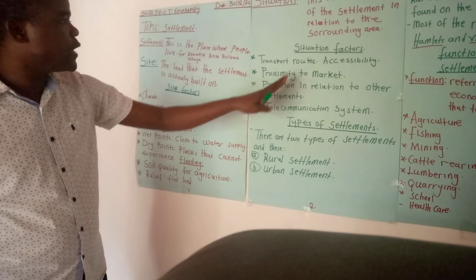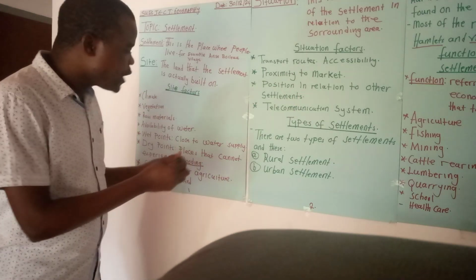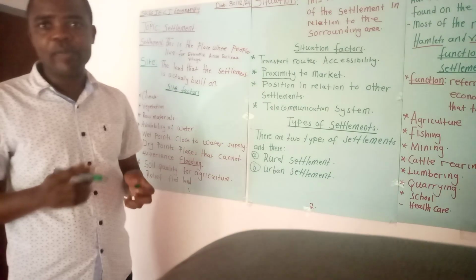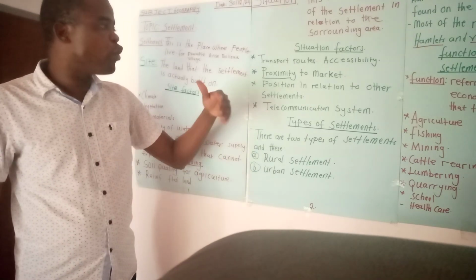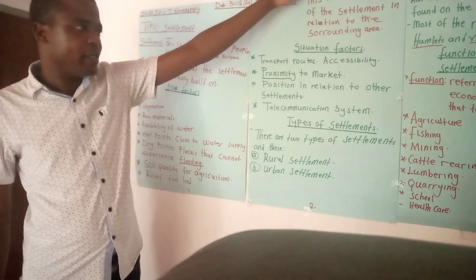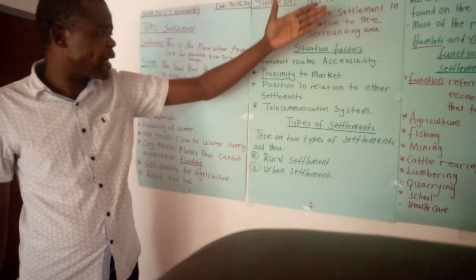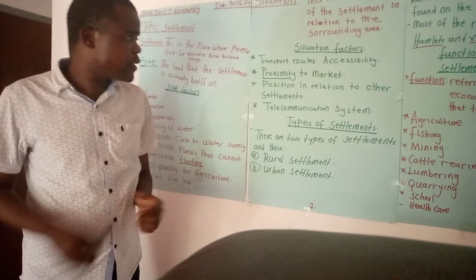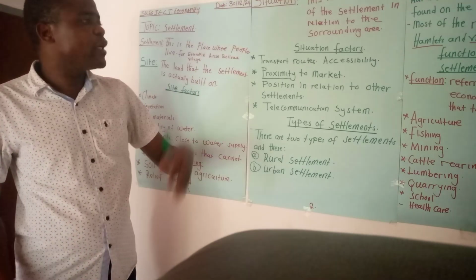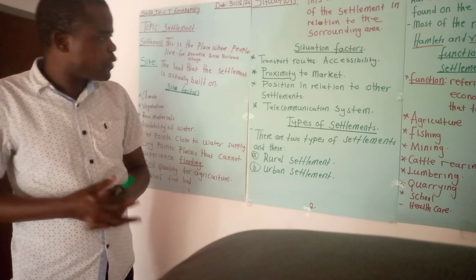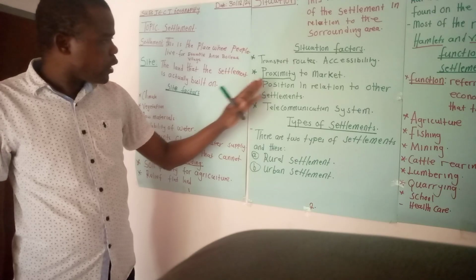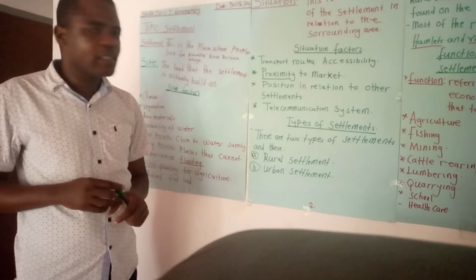We can also talk of the proximity to the market. This phrase, proximity to the market, means the place is nearby, the place is near the market. People can be able to go and sell their produce. They can also go and buy products at the market. They can also go and sell the products, for example, that they farm from their particular farms. Also we can talk of the telecommunication system.